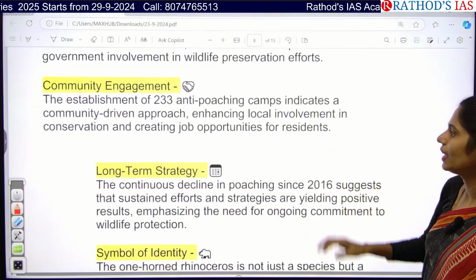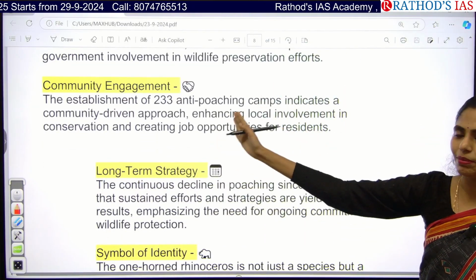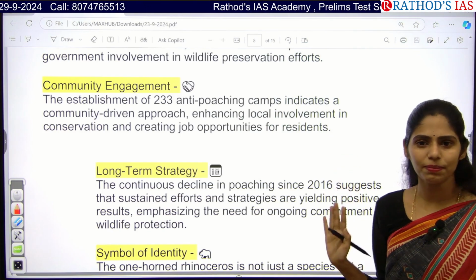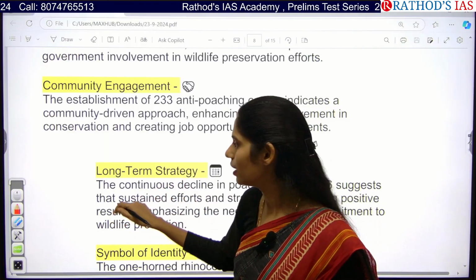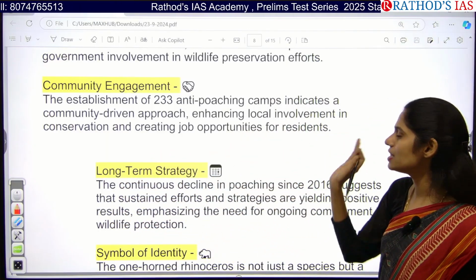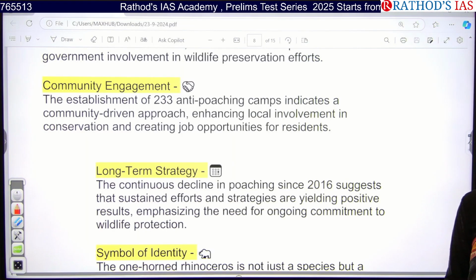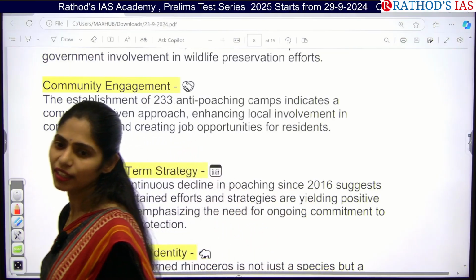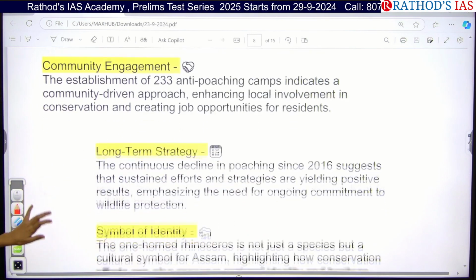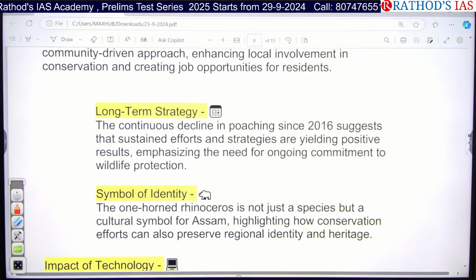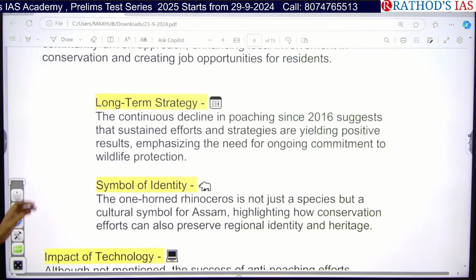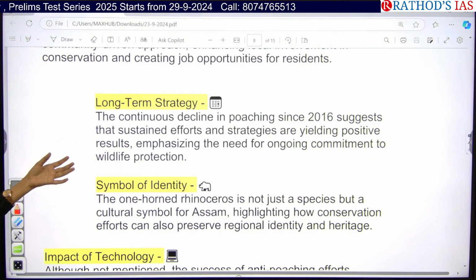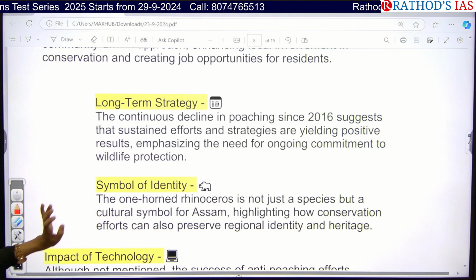And the next one is community engagement. Here the government established 233 anti-poaching camps. It would not be possible without community participation. Community participation is very important. So we can understand that involving local people in conservation will give better results than the government or police forces taking efforts alone. And they are also taking a long-term strategy, because of which it is yielding positive effects, so that we can understand the commitment of our government as well as the commitment of the local people in wildlife protection.